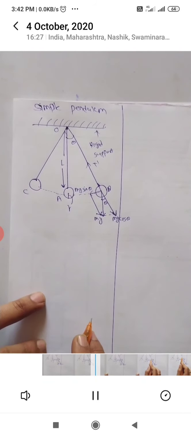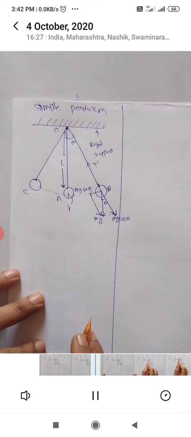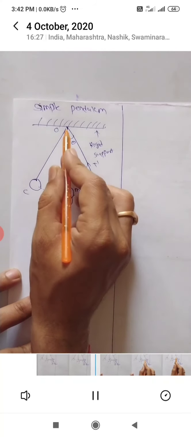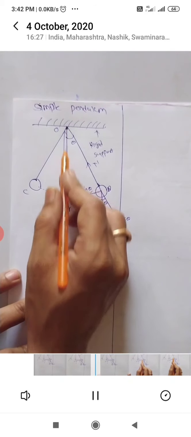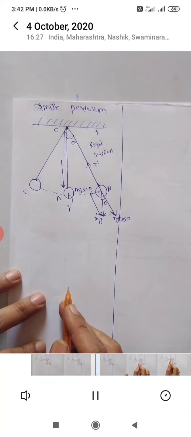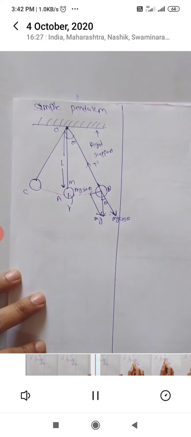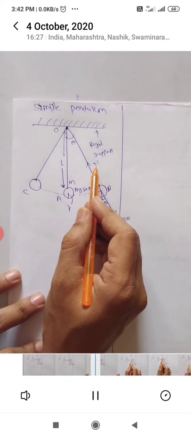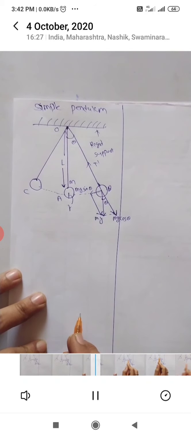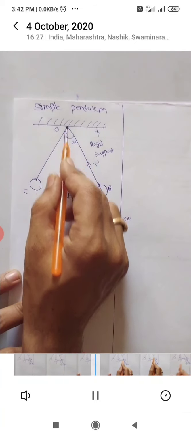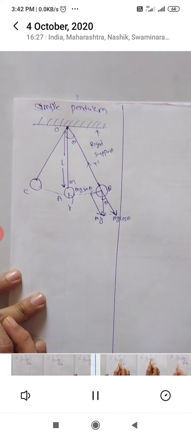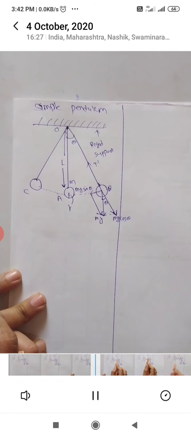Now, the distance between the point of suspension and the center of gravity of the bob is nothing but the length. This is the point of suspension and this is the bob. So L is the length of that pendulum. Small m is the mass of this pendulum. And T dash is the tension in the string. So the pendulum remains in equilibrium at this position O to A. It will be at equilibrium position or rest position, with the center of gravity of the bob below the point of suspension, point O.